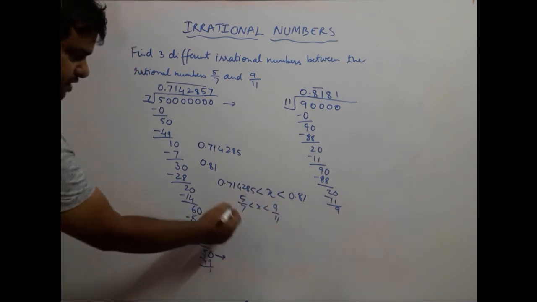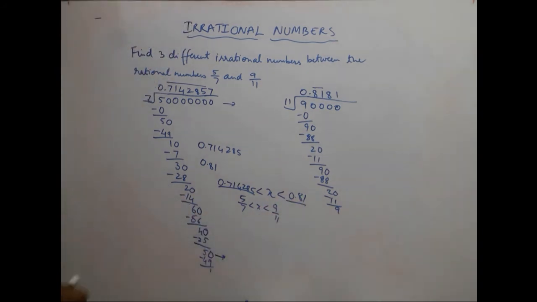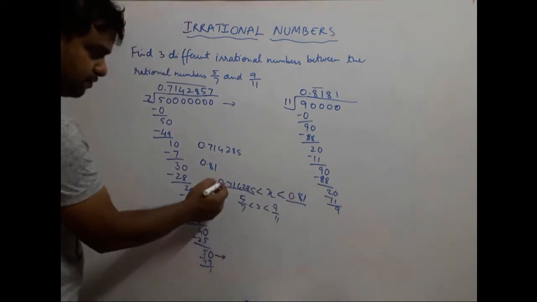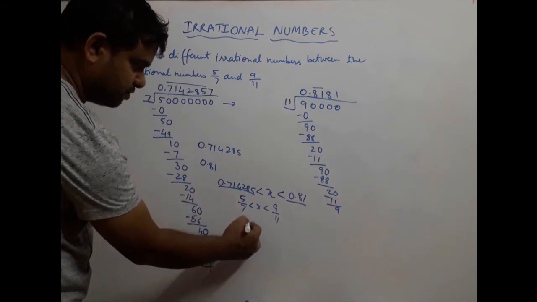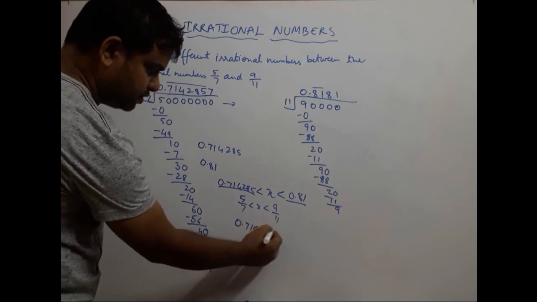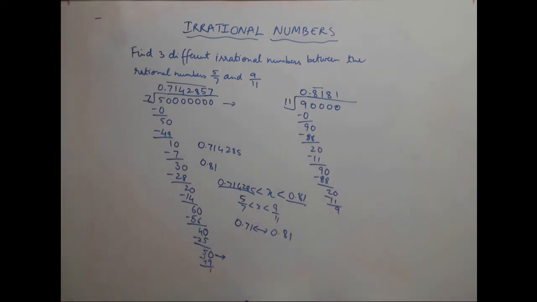So 5 upon 7 is this, 9 upon 11 is this. You can choose any number you like, but it should fall between these two, essentially between 0.7 and 0.81. So let us look at the numbers that will fall over there.